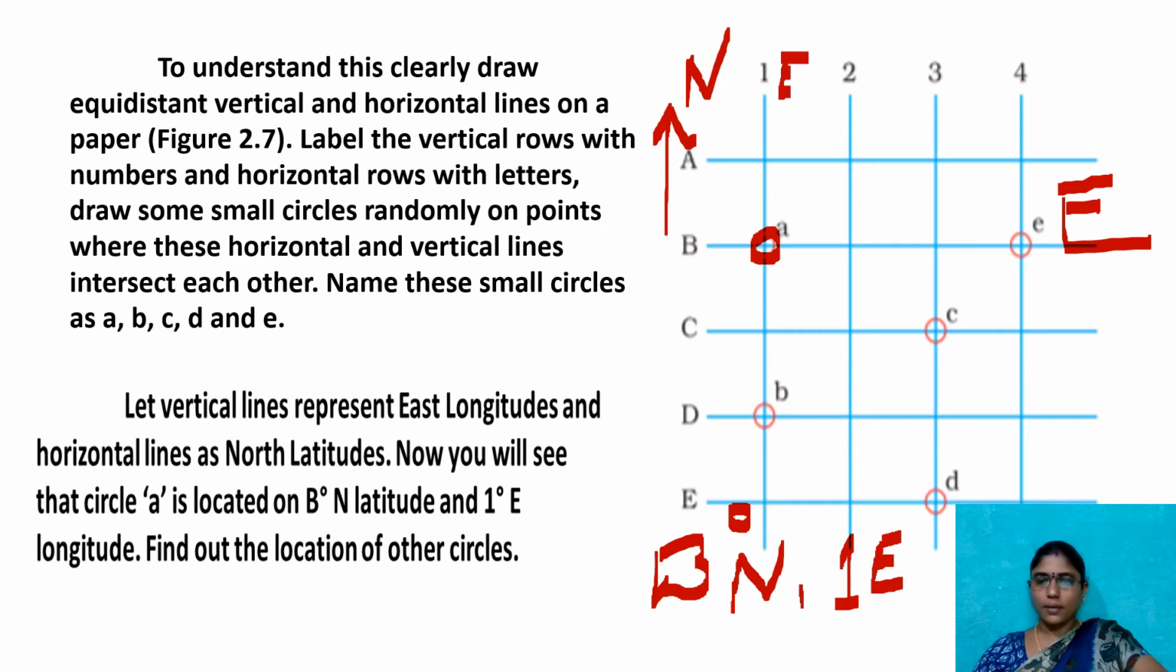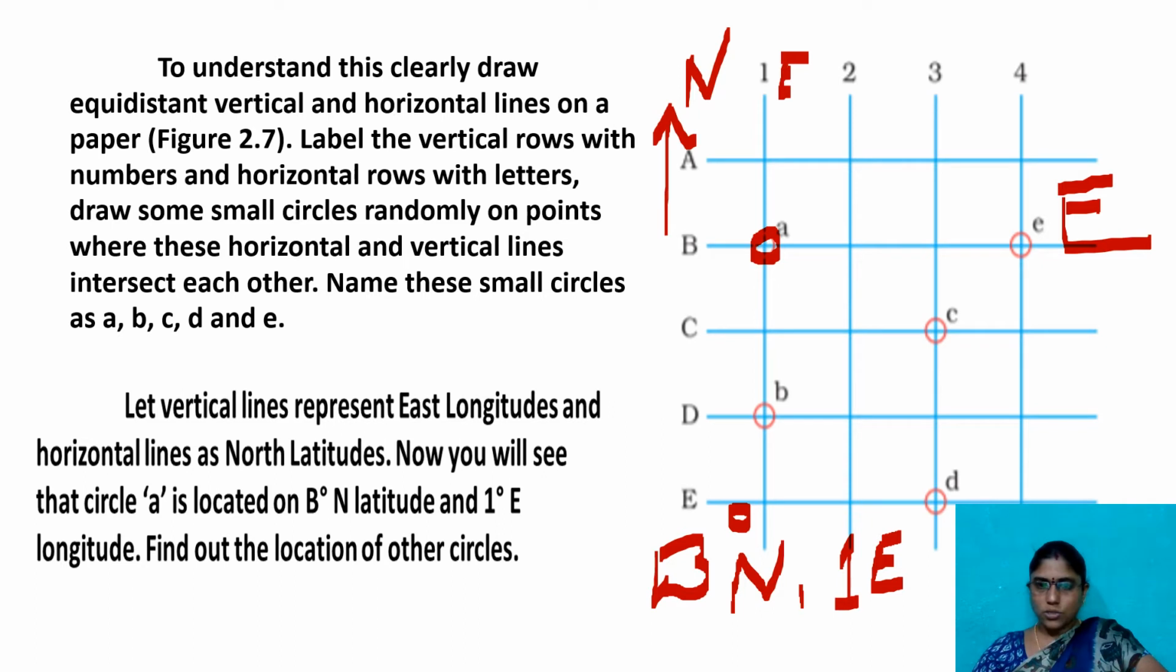Confusion once again. Now I'm explaining how to locate the place. Always, while locating on a map, we have to use north on the top. N. So these, all these 1, 2, 3, 4 are longitudes. A, B, C, D, E are latitudes.